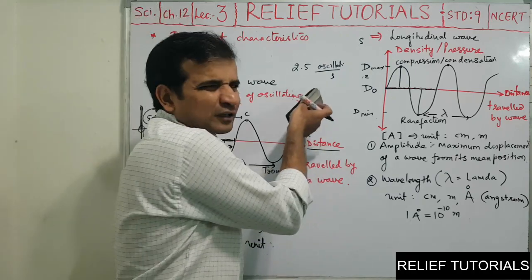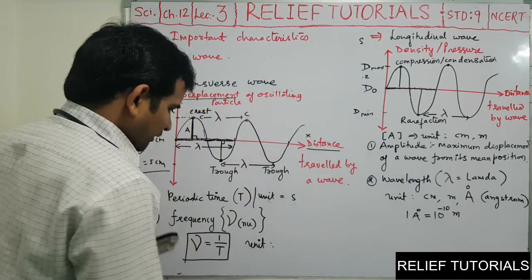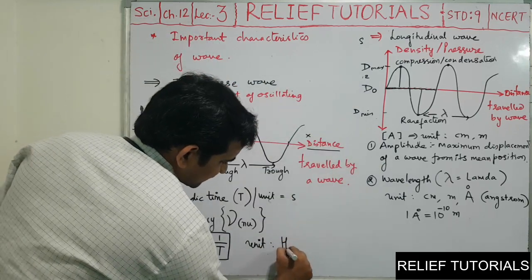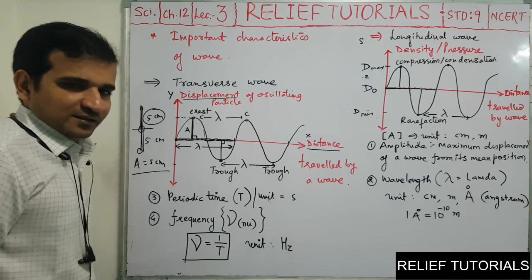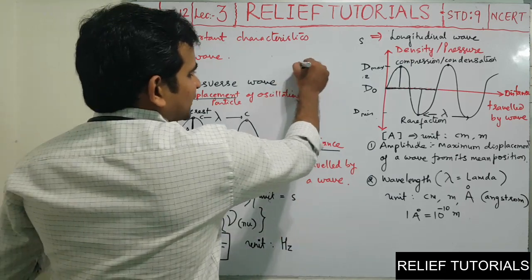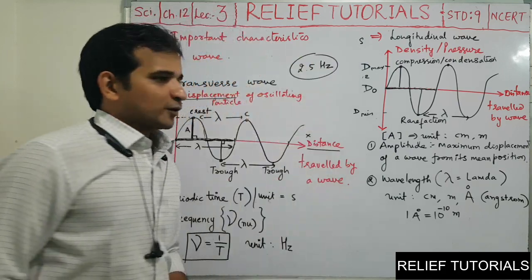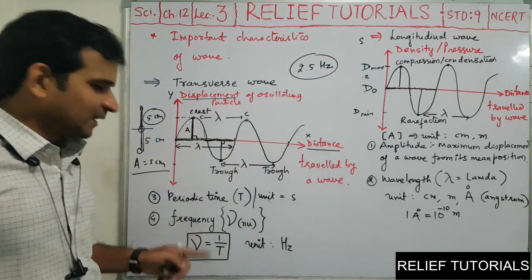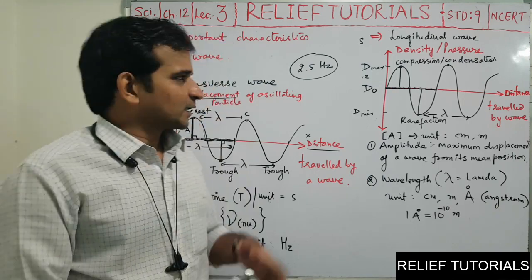But it is not the proper unit. The proper unit is hertz. It's the name of a scientist. So the answer was 2.5 hertz. So what do you mean by 2.5 hertz frequency? It means 2.5 oscillations are completed in 1 second.